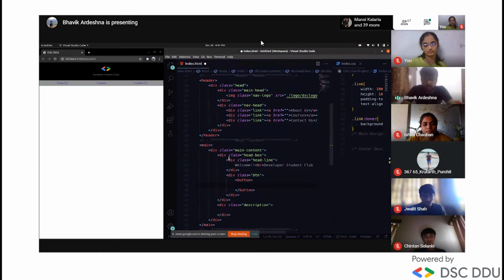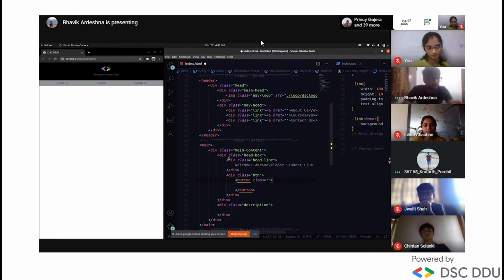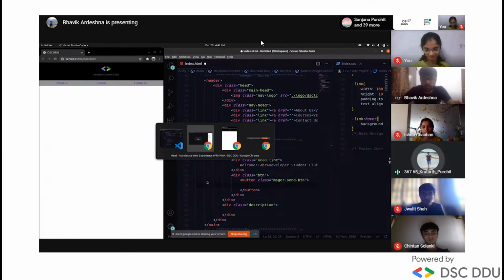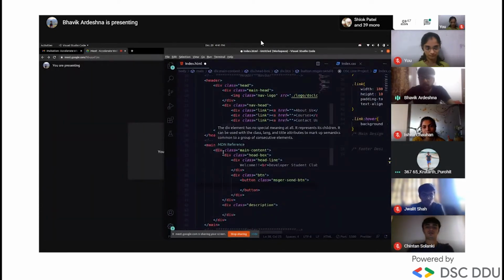Okay, this syntax is used to give a button. Means anybody who wants to apply a button will use it, and we'll give the class name as messenger send button, right? And yes, Bhaiya, what does div stand for? Div means a division, right? It just makes a division which we can understand, right?